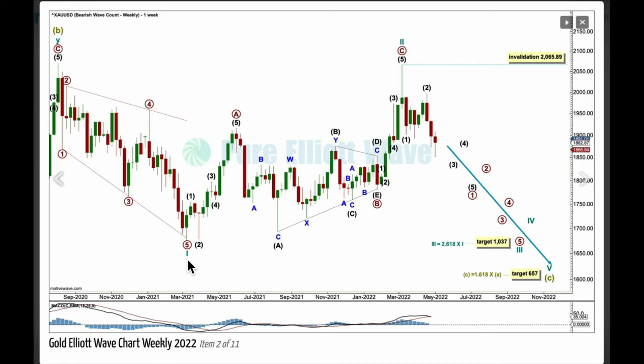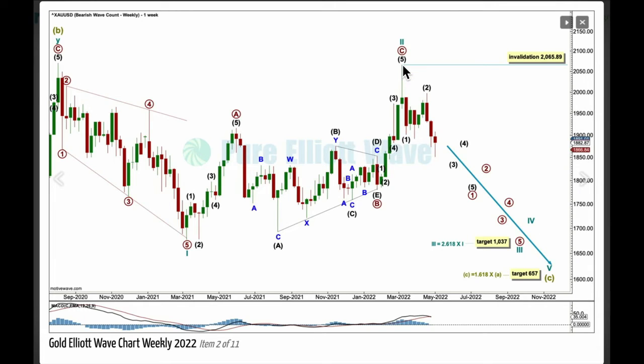And so if cycle 1 is a diagonal, that can eliminate the ending diagonal for supercycle C, leaving the more common impulse. Within an impulse for supercycle C, waves 1, 3 and 5 must subdivide as 5-wave motive structures, and that's what a diagonal is. It's a 5-wave motive structure. And so supercycle C looks most likely to be subdividing as an impulse, with cycle 1 and now 2 complete.